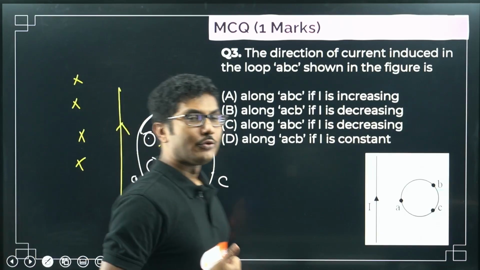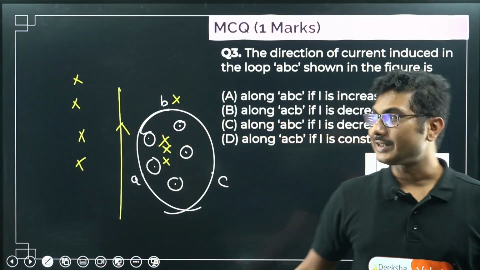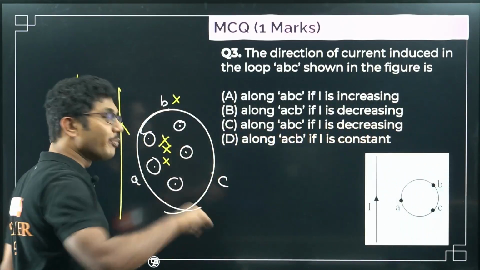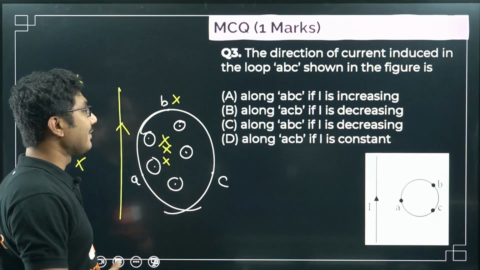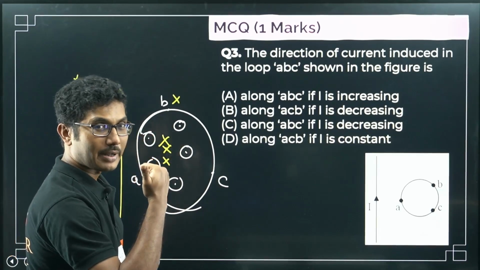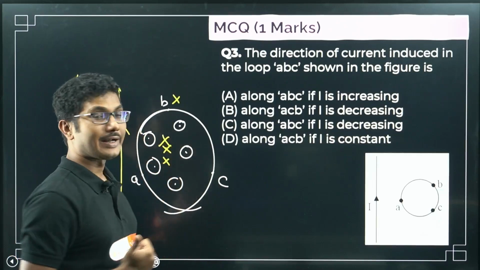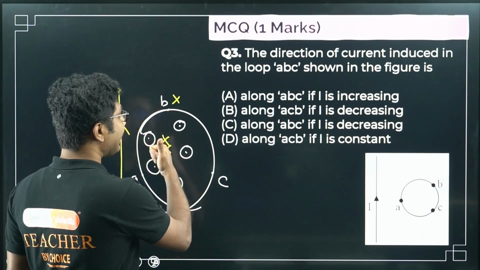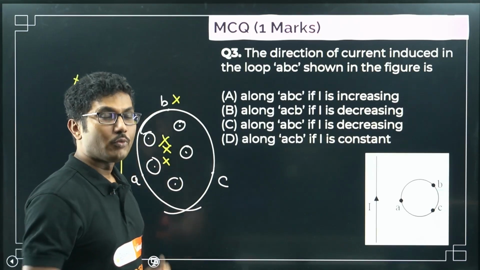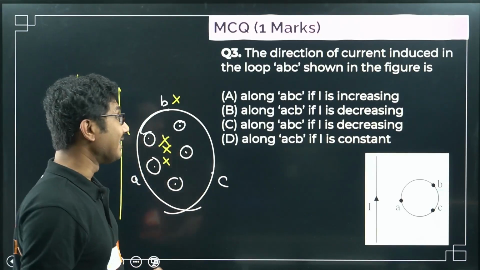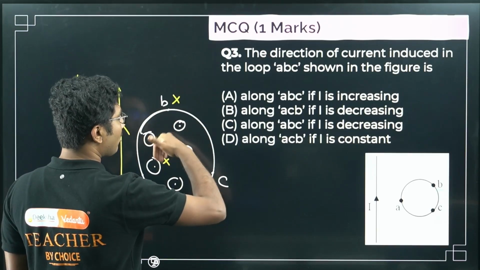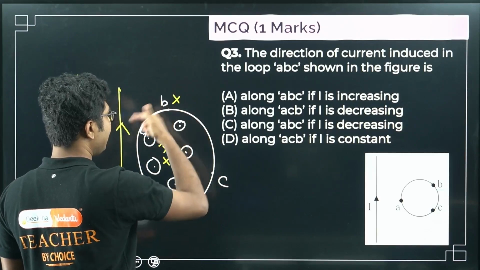Now if we want to find the direction of current such that the induced field is in the outward direction, then how to do that? For a loop, first of all, if the direction of magnetic field is known, then we will point our thumb in the direction of magnetic field. This is different than a straight wire, right? In case of a straight wire, we point the thumb in the direction of current. In case of a loop, we point the thumb in the direction of magnetic field. So this is the magnetic field, so current will be flowing in this direction, that is CBA.